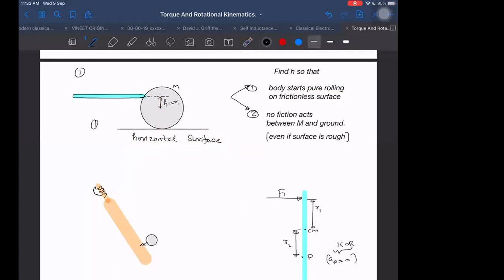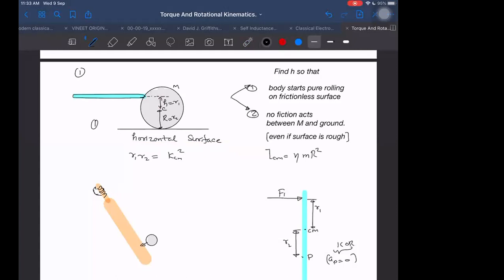This H is like R1. This center of mass from here is R distance away. That is like R2. So again, I can go for the same relation: R1 into R2 is equal to, as we saw, KCM square. And I told you that I mostly write this ICM as eta into MR square.